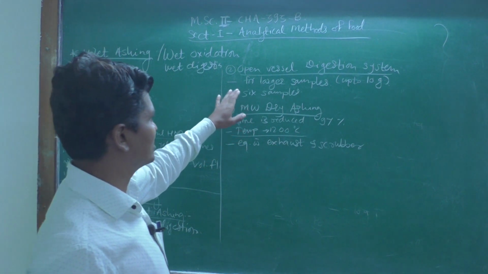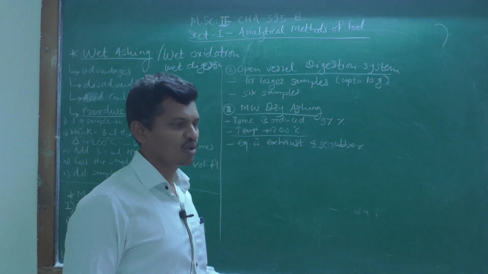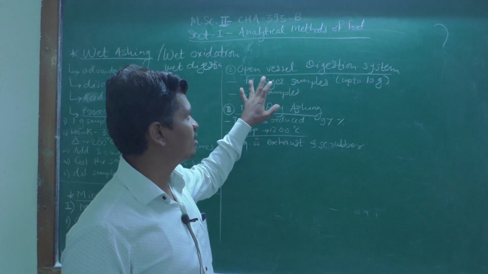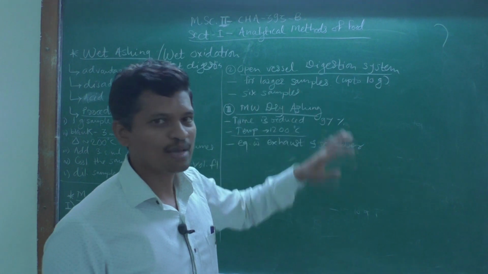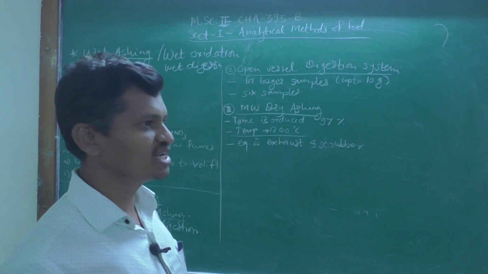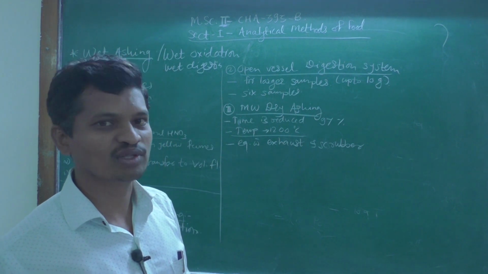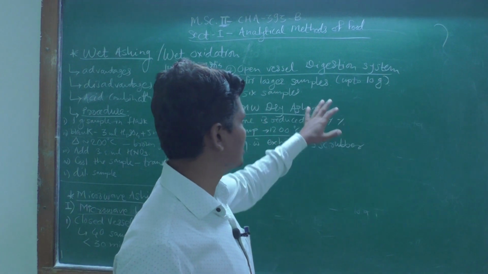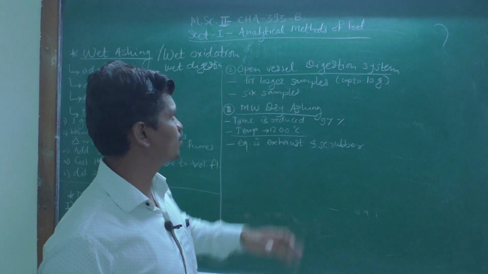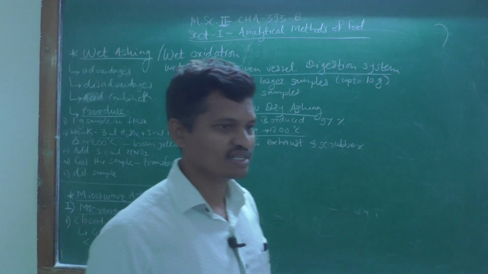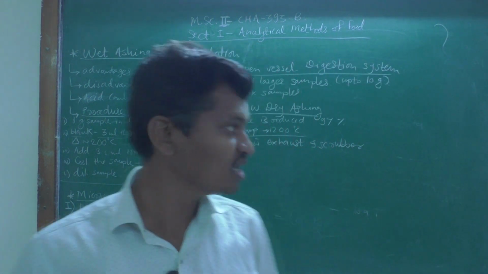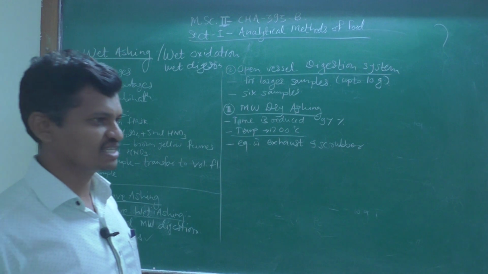Then the second one is called the open vessel digestion system. Open vessel digestion is used when the sample size is very high as compared to this. In this case, we generally use 1 to 2 gram sample for the ashing process. Here the sample size is about 10 gram, and 6 samples can be analyzed when we are using open vessel digestion.